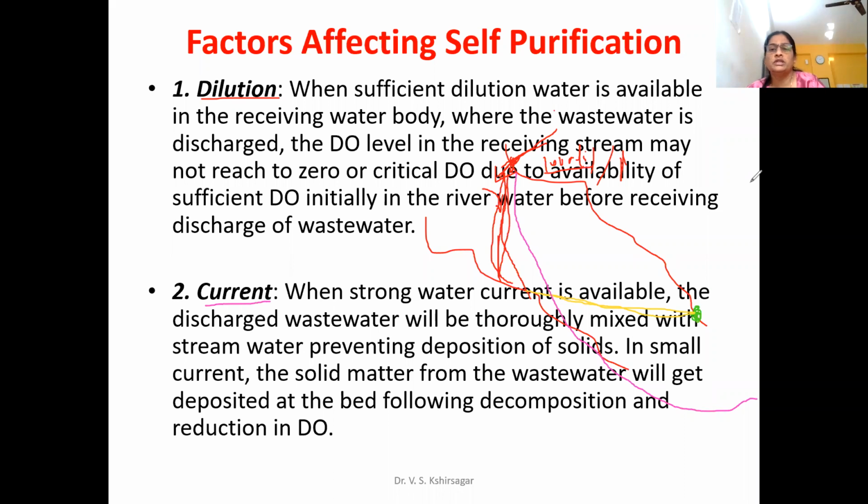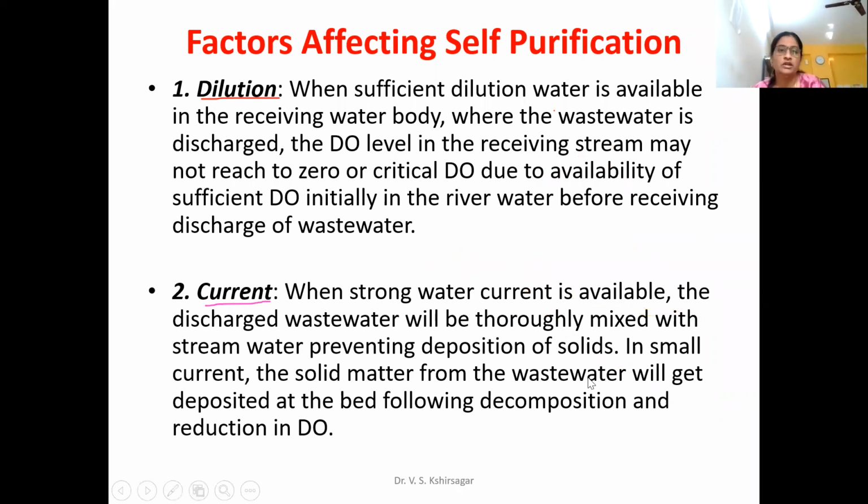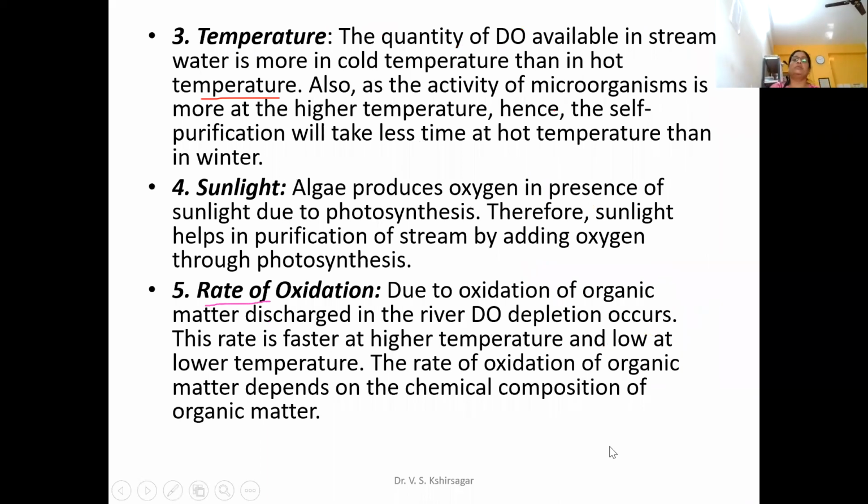Now, the next one we will discuss. These are the two factors we have already discussed. Then the temperature: how is temperature going to affect the water? How to remember this? If temperature increases, dissolved oxygen level decreases. If temperature decreases, dissolved oxygen level increases.